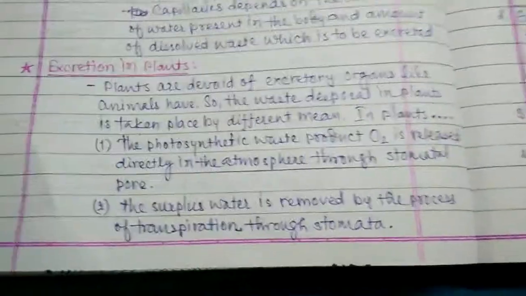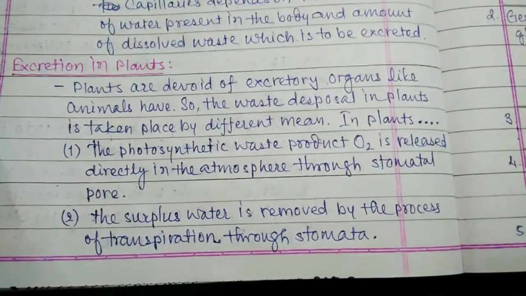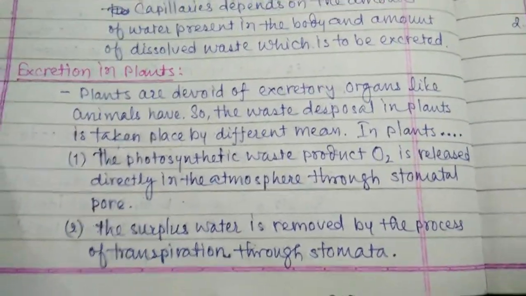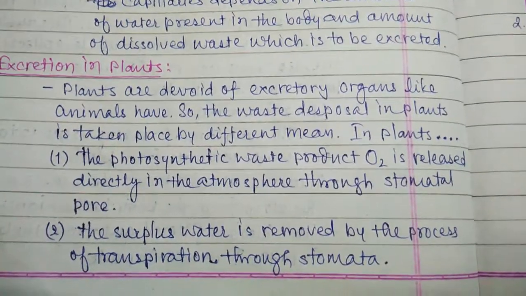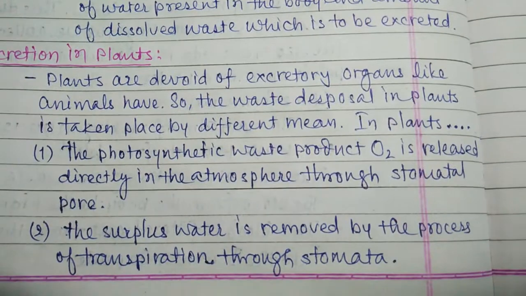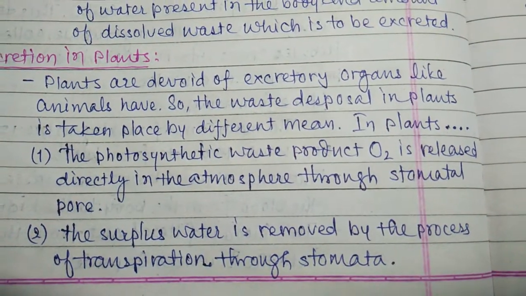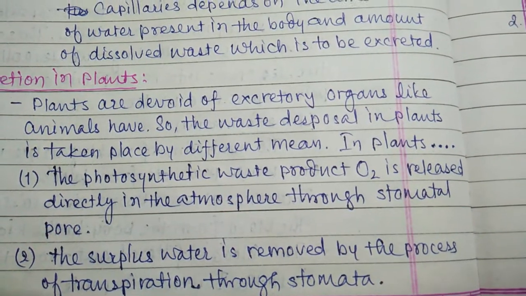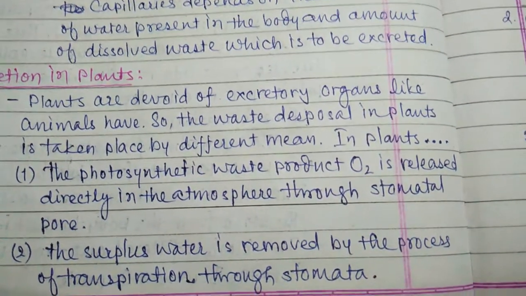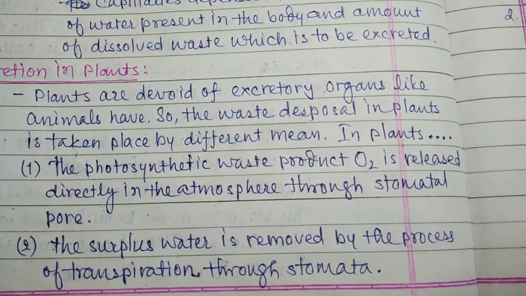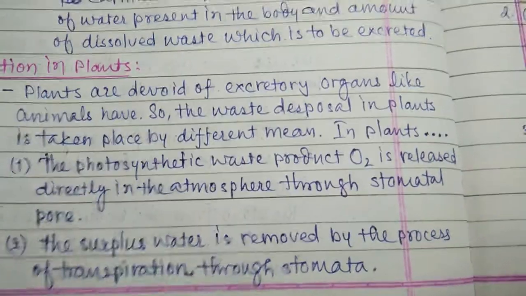Now, excretion in plants. Plants also excrete their waste material, but plants don't have excretory organs like animals have. So the waste disposal in plants takes place by different means. In plants, the photosynthetic waste product oxygen is released directly into the atmosphere through the stomatal pores.